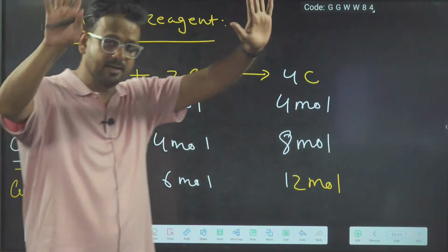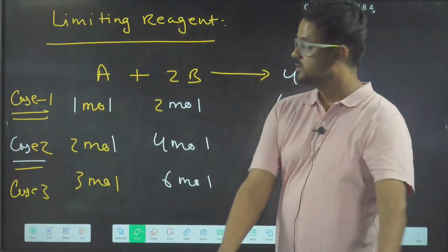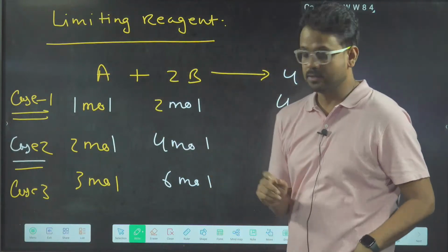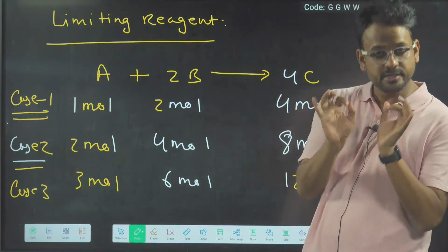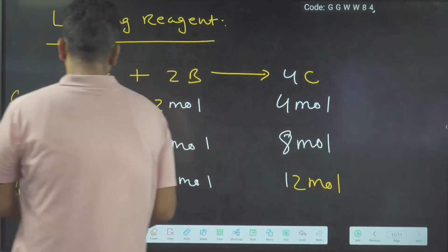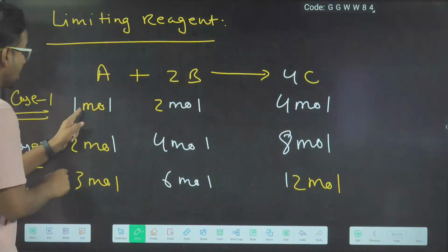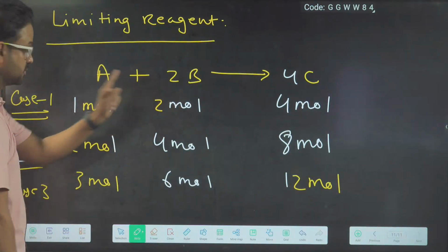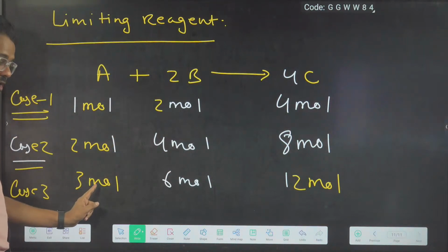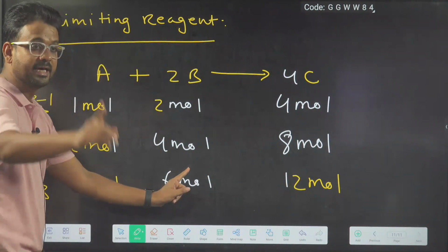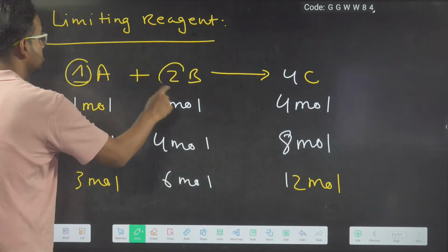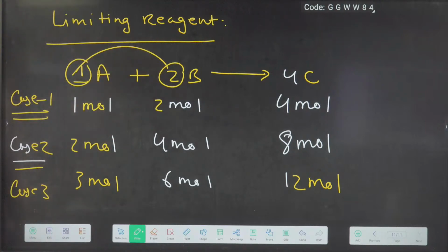Now listen to me, everybody. Try to understand the common theme in all these three situations. What is common? The ratio of initial moles, 1:2, is the same as the ratio of stoichiometric coefficients.